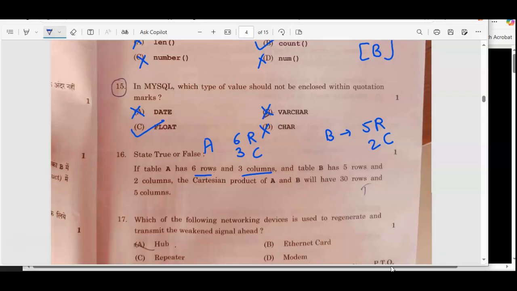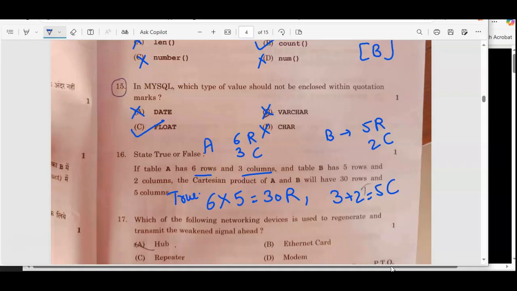You remember, in case of Cartesian product, you will be going with the multiplication of the rows from the tables. So this is 6 into 5 is equal to 30 rows, and when it comes to columns, you have to add them. So 3 plus 2 is equal to 5 columns. So this is perfect only. This is true.